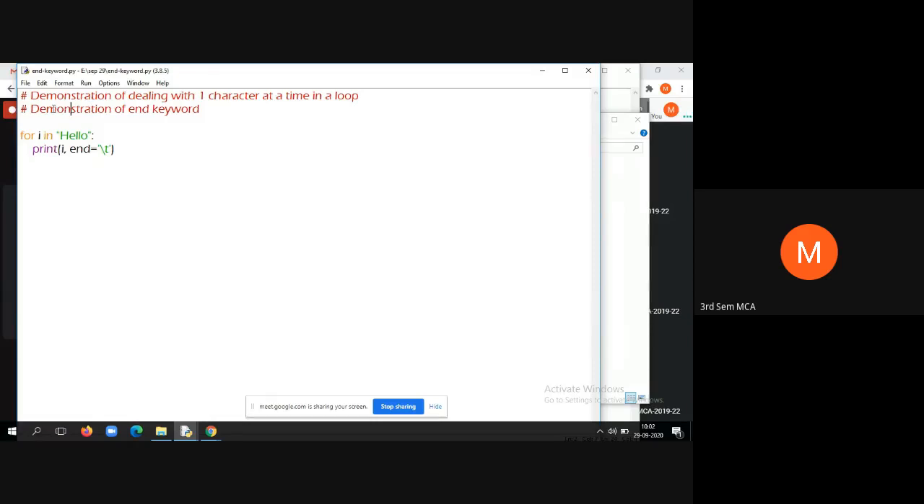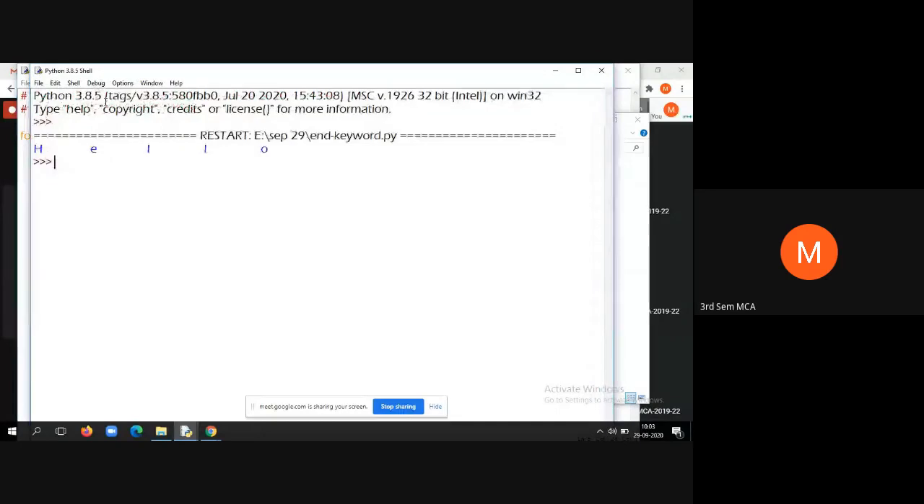Then the next thing is the demonstration of the end keyword. Here, for I in hello, print the I value in each iteration. Then after printing the I value, you print one tab space. Let us see how this will work. Run module.